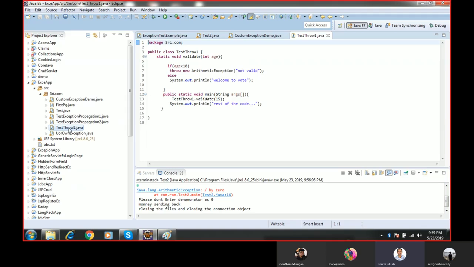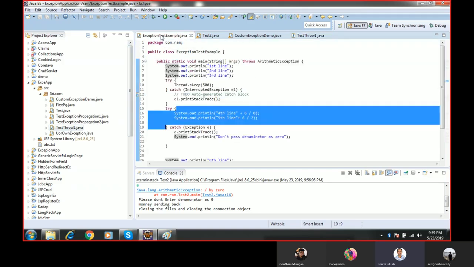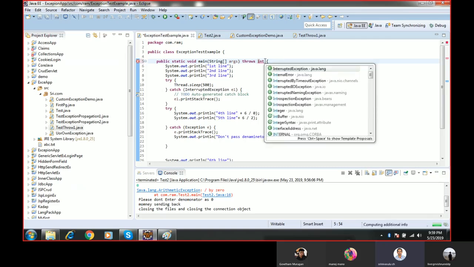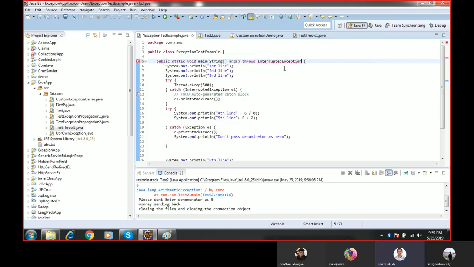Then we have another keyword, that is the throw keyword. In yesterday's session, we saw the throws keyword. So why will we use this throws keyword? The throws keyword is for propagating checked exceptions. So here we are using Thread.sleep.